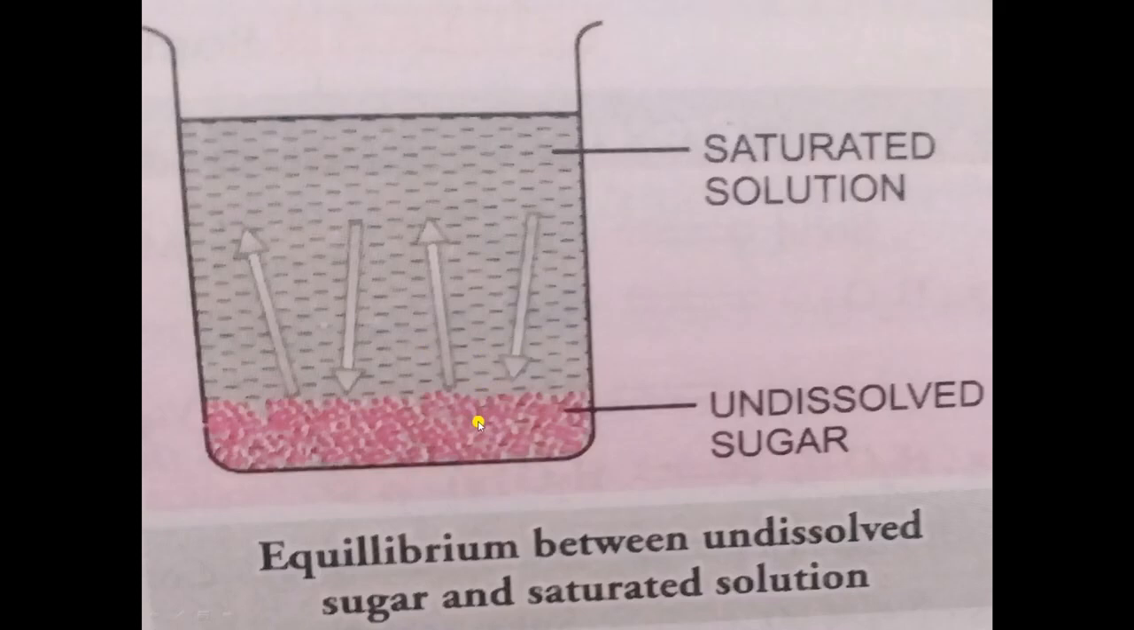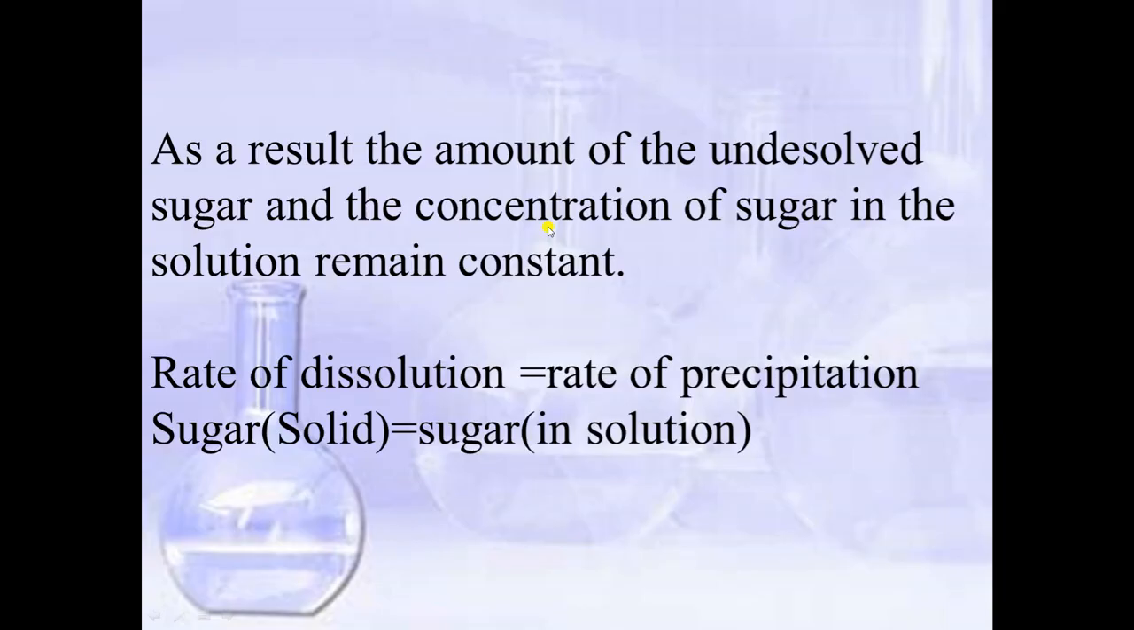That means this solid sugar is dissolving in the liquid. At the same time, the dissolved sugar converts back into solid sugar. Both processes happen at the same rate, so we say that there is equilibrium between these two. That is why we do not observe any change with our naked eyes, and the concentration of the solution remains the same. So rate of dissolution is equal to the rate of precipitation.